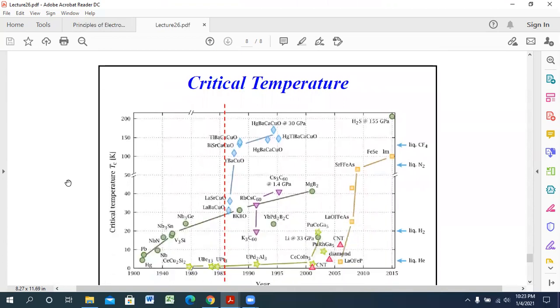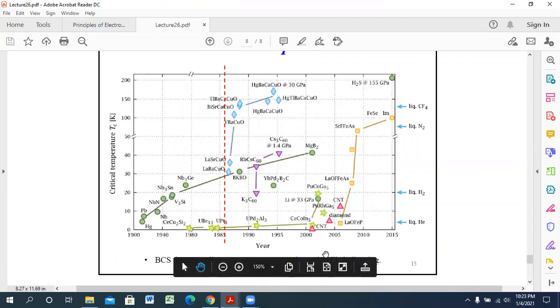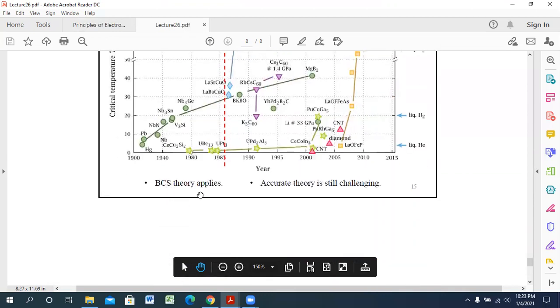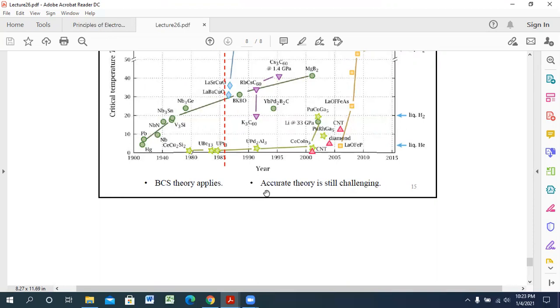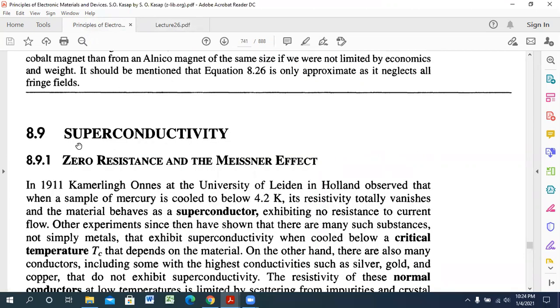There is a graph shown from the 19th century to 2015 based on the critical temperature and the BCS theory, and an accurate theory is still challenging because this BCS theory is not perfect. Okay, so this is all from the lecture notes. If I go to the book, I will show you there are elaborations of this whole thing. So you can also go through these things from the book.